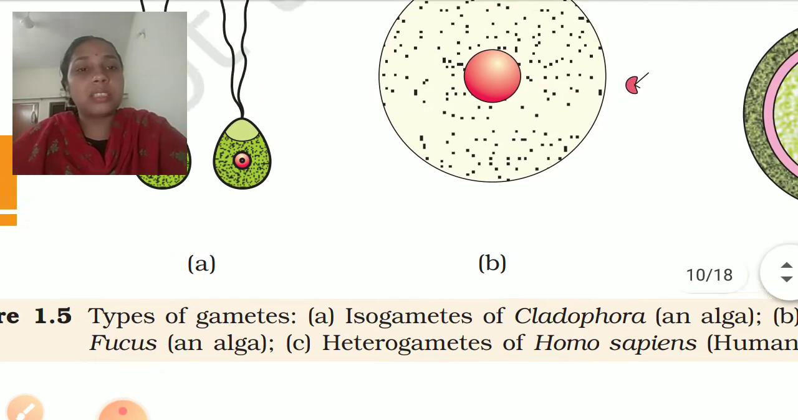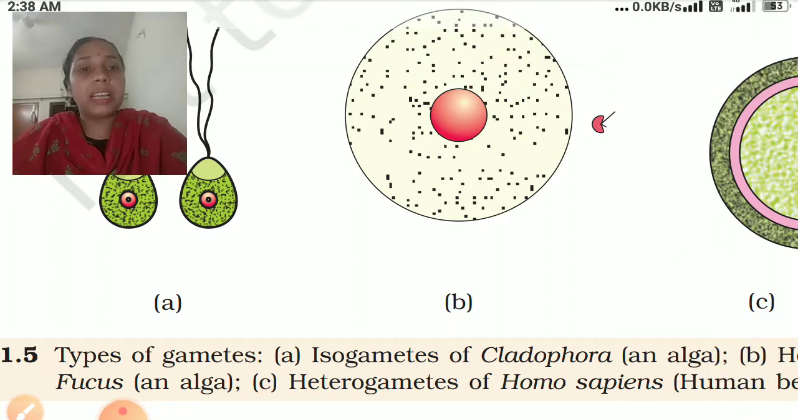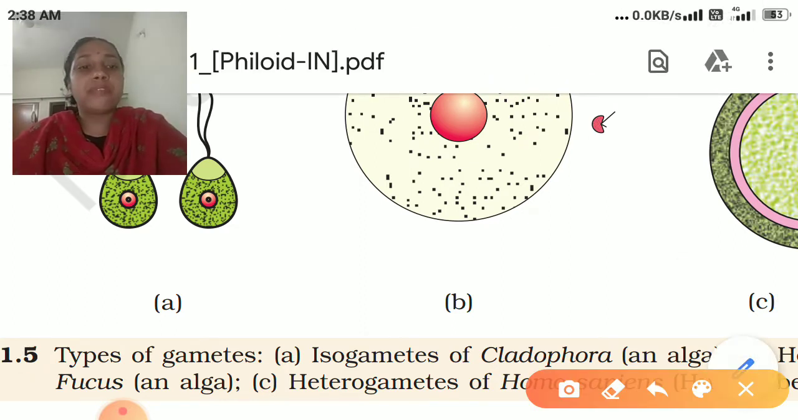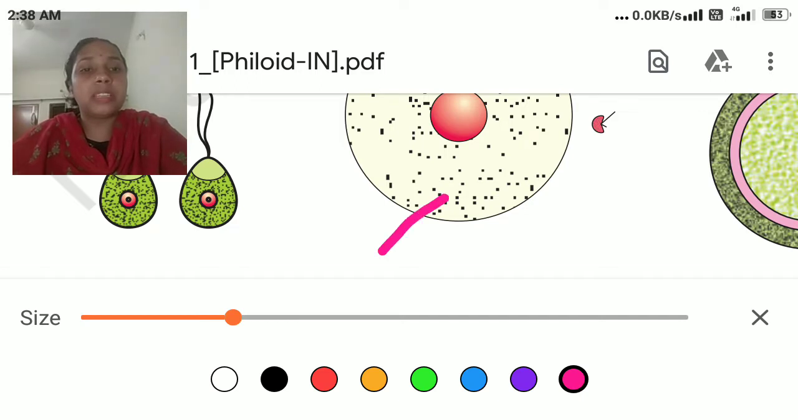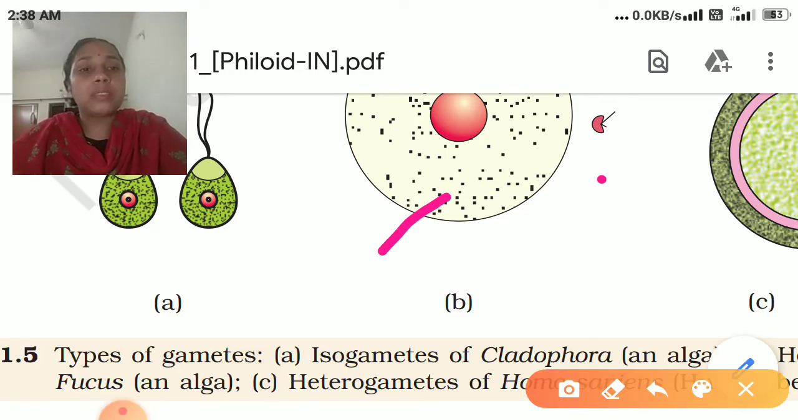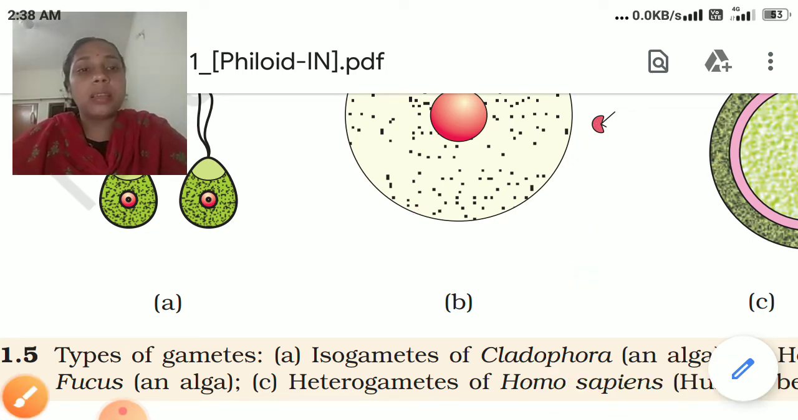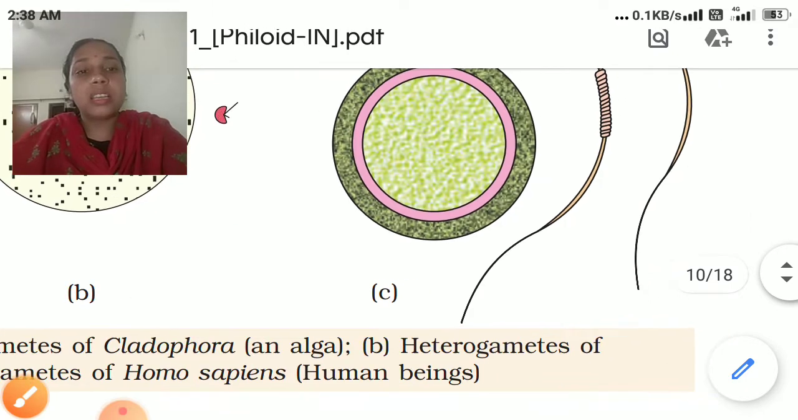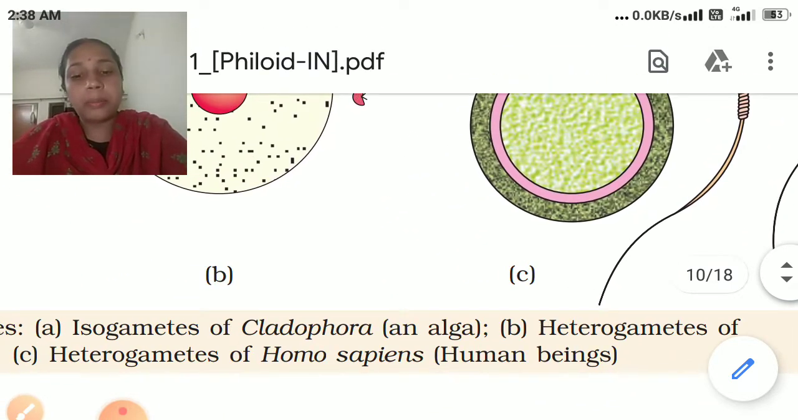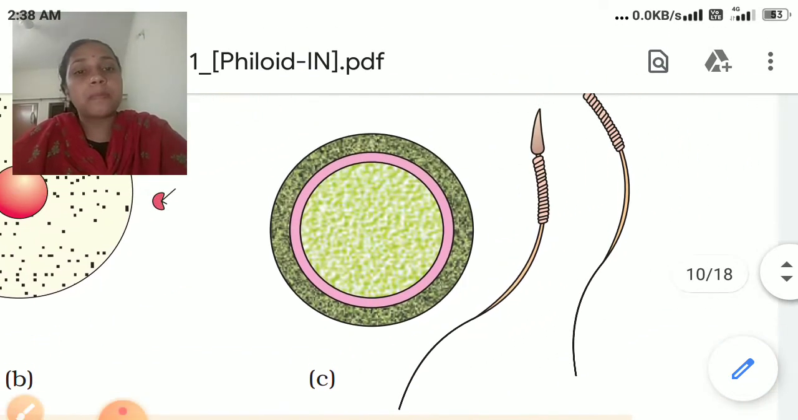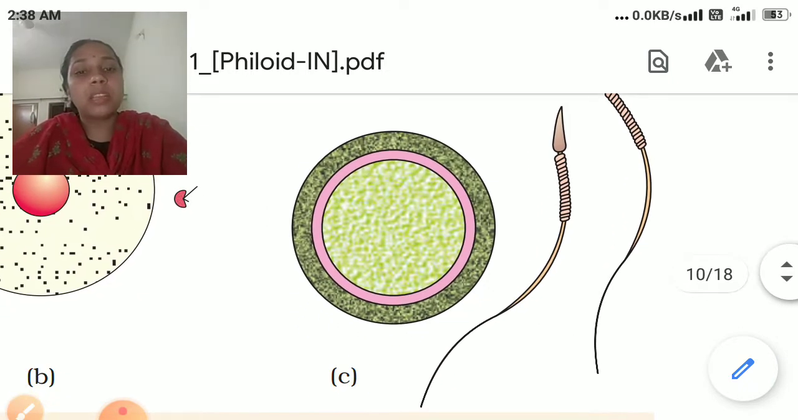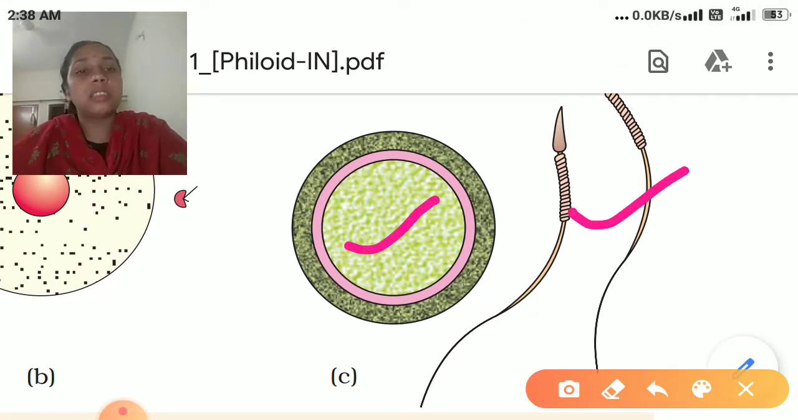Here the example given is of algae, Fucus. Now here you can see the female gamete as well as the male gamete. This one is the female gamete and this one is the male gamete. The female gamete is bigger compared to the male gamete. In this case also, we can say this is a heterogamete. Again, this is the ovum, and these two are the sperms, or this is the female gamete and this one is the male gamete. They are totally structurally different from each other.